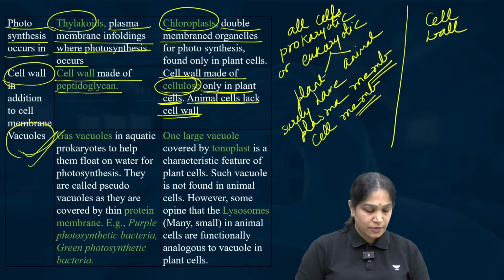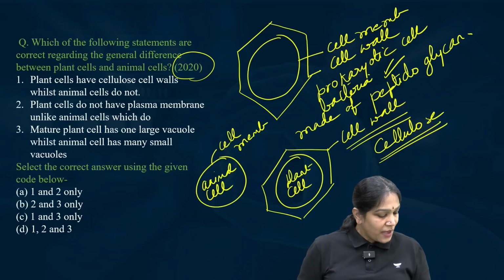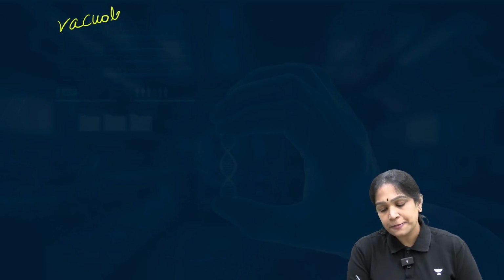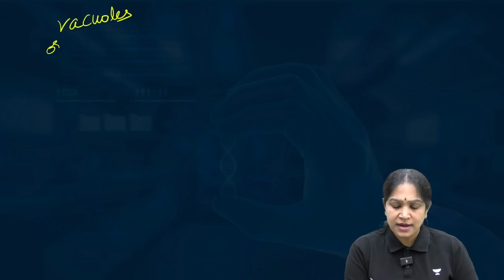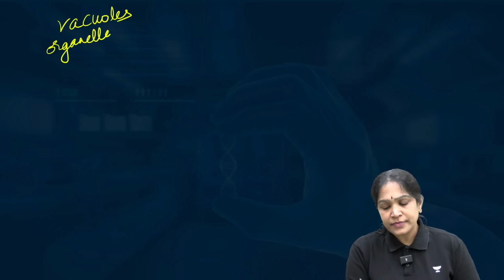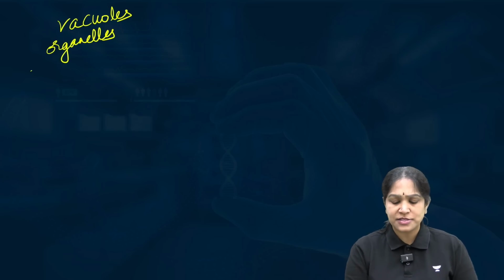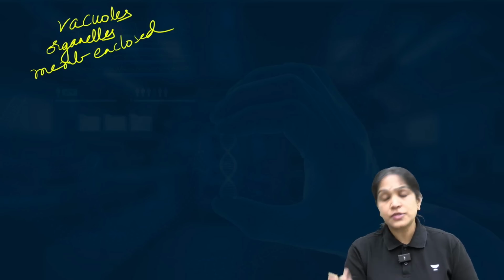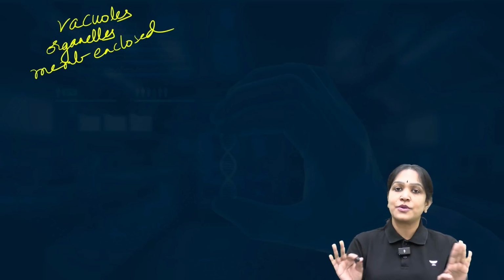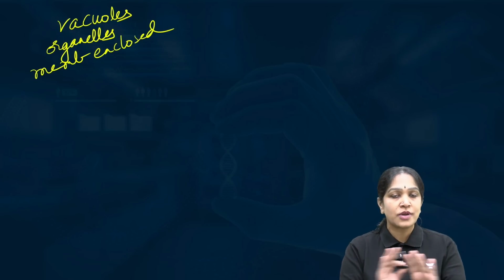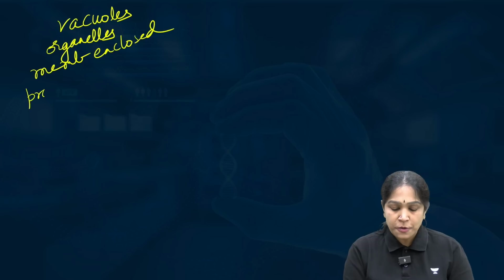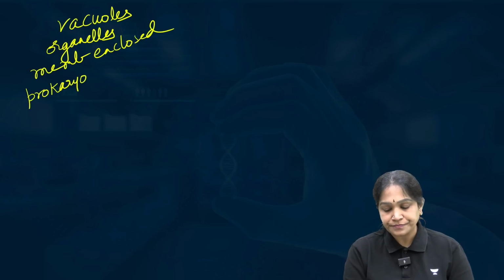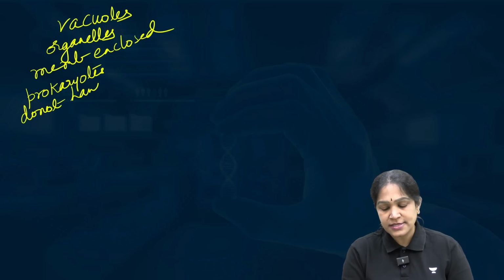What are these vacuoles? We are discussing now about vacuoles. These are the organelles. Why should I call them organelles? Because they are membrane enclosed. So, do we have them in the prokaryotes? No, because I told you prokaryotes do not have any organelle. So, prokaryotes do not have vacuoles, isn't it?